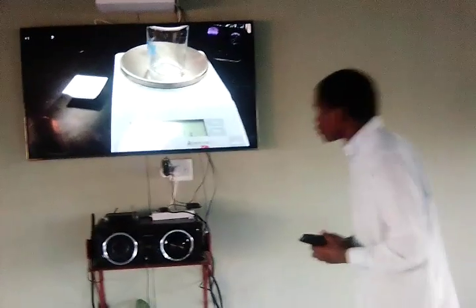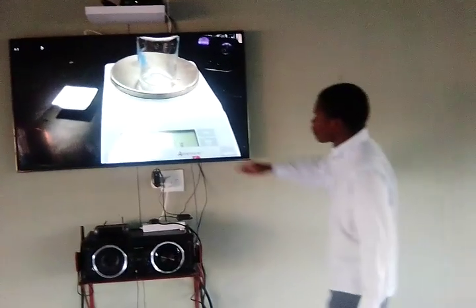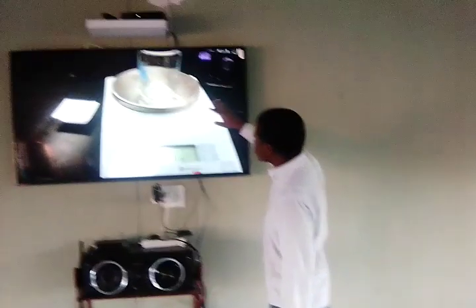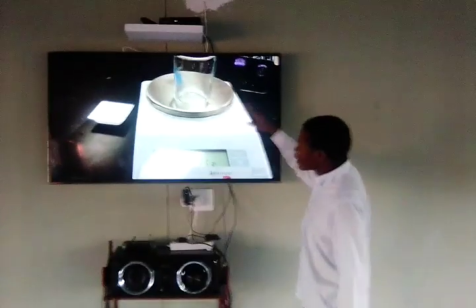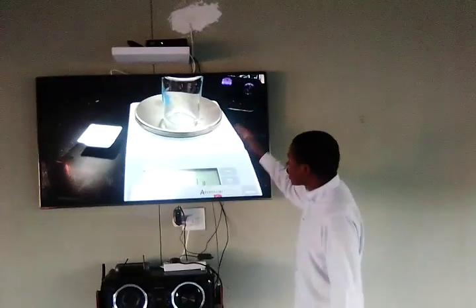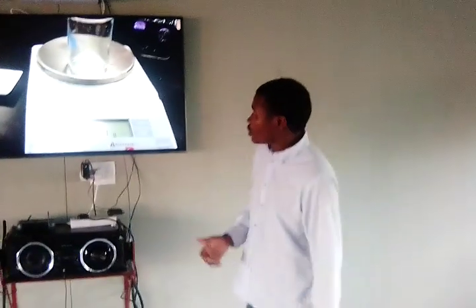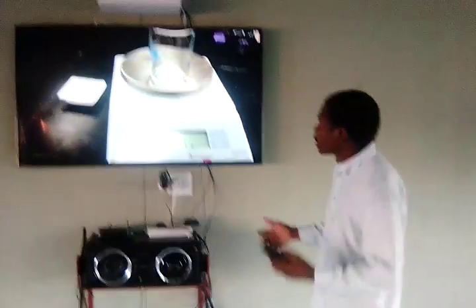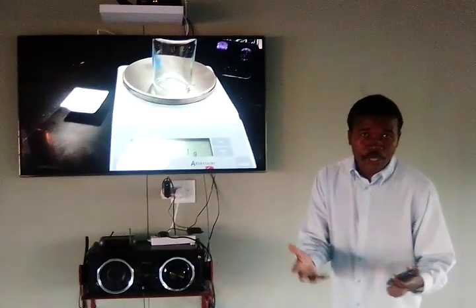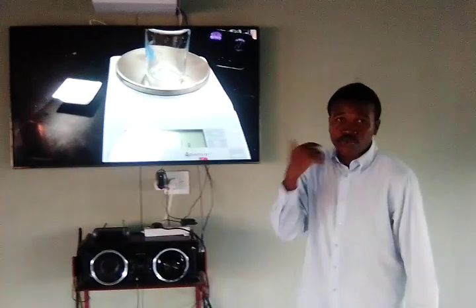Let's look at what we have here. This is an electronic balance. It is used to measure the mass of objects. If we're going to heat some copper carbonate, we would want to measure how much copper carbonate we have used.